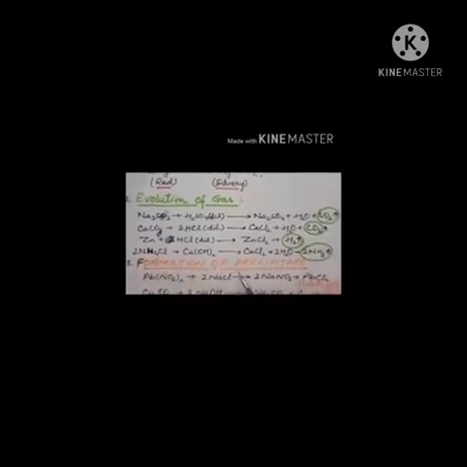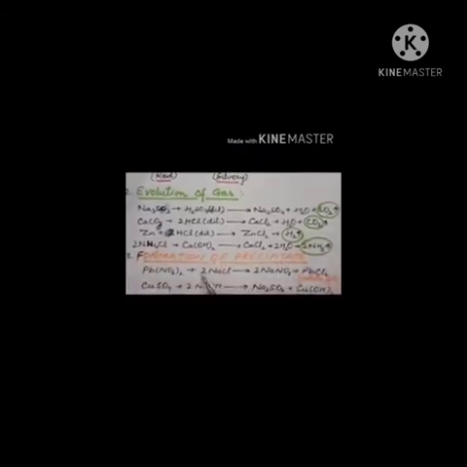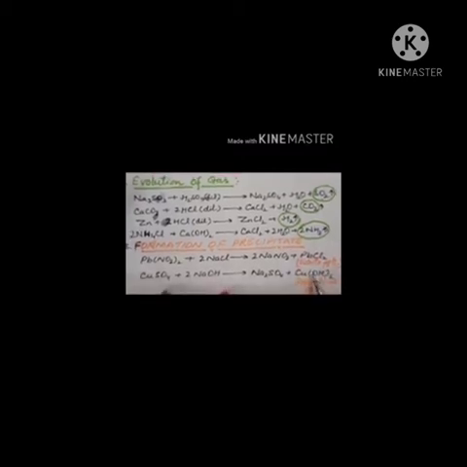Now next is the formation of precipitate. All of you know lead nitrate, when it reacts with sodium chloride, gives you sodium nitrate and a white precipitate of lead 2 chloride. What does it give? White precipitate of lead 2 chloride. In the same way, when copper 2 sulfate reacts with sodium hydroxide, it gives sodium sulfate and a pale blue precipitate of copper hydroxide. Right?